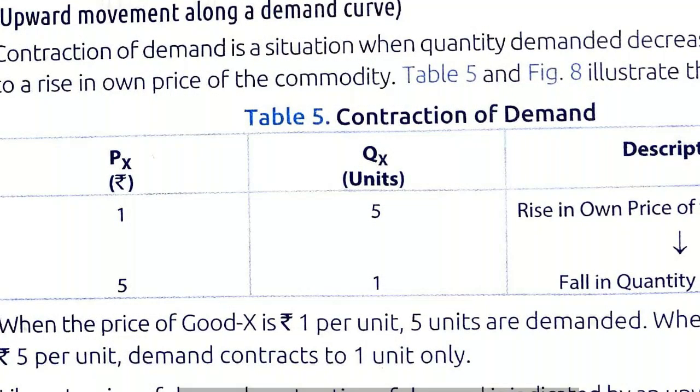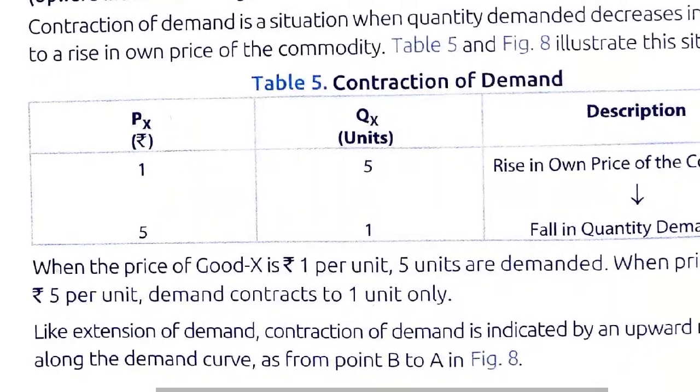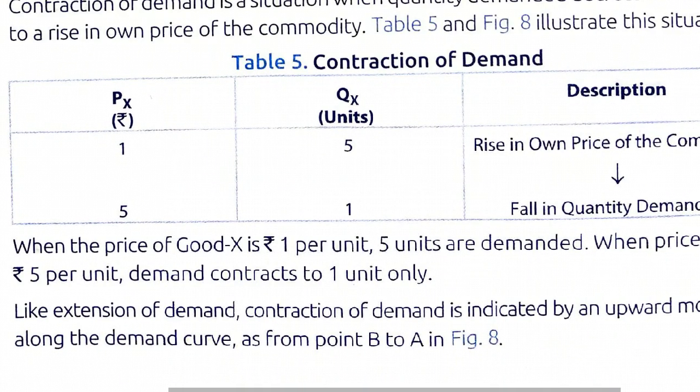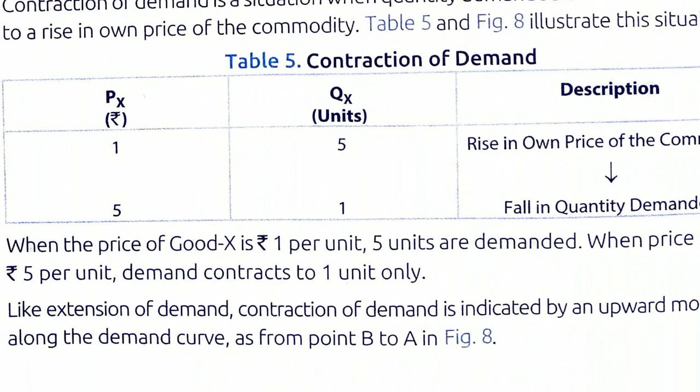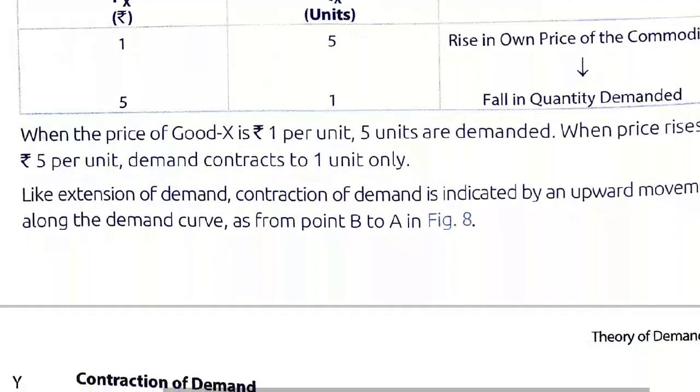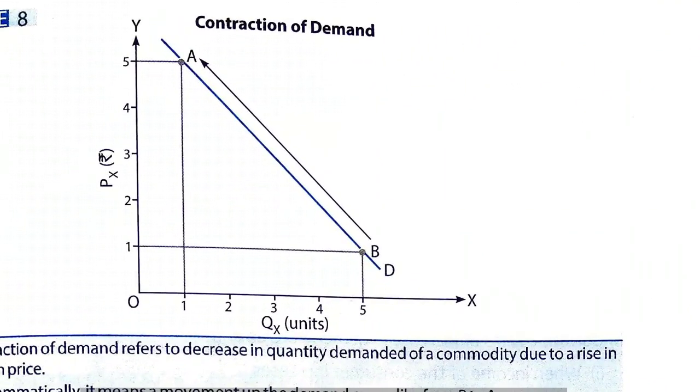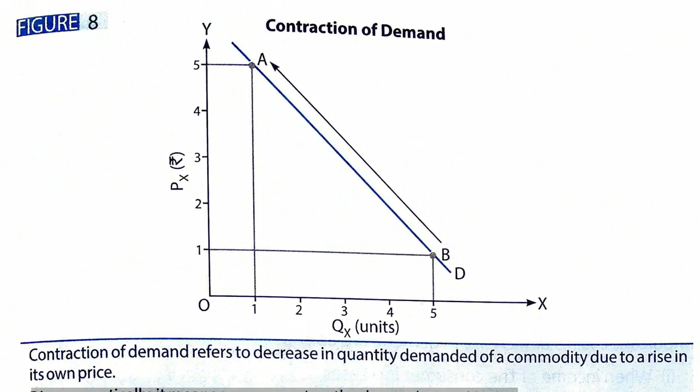Contraction of demand, see this table, just opposite of it. When price is ₹1, demand is 5 units. When price is ₹5, demand is 1 unit. So this is called contraction of demand. So here we observe, although the graphs seem to be the same, in the previous case demand was increasing and the point was going downwards towards the right. Here there is a shift from B to A, upwards towards the left. So this is contraction of demand.